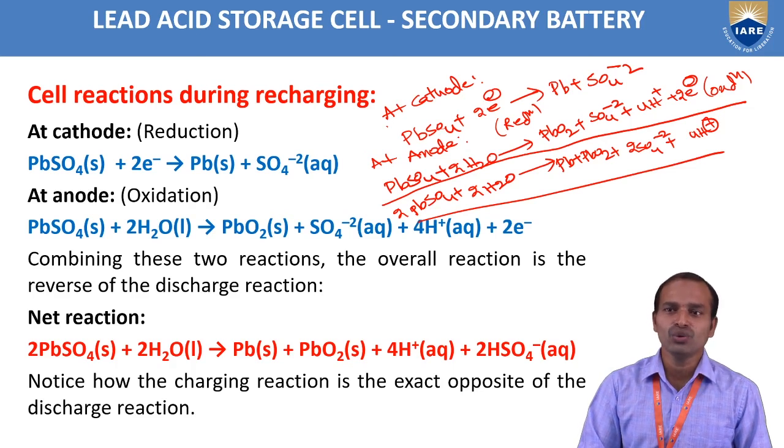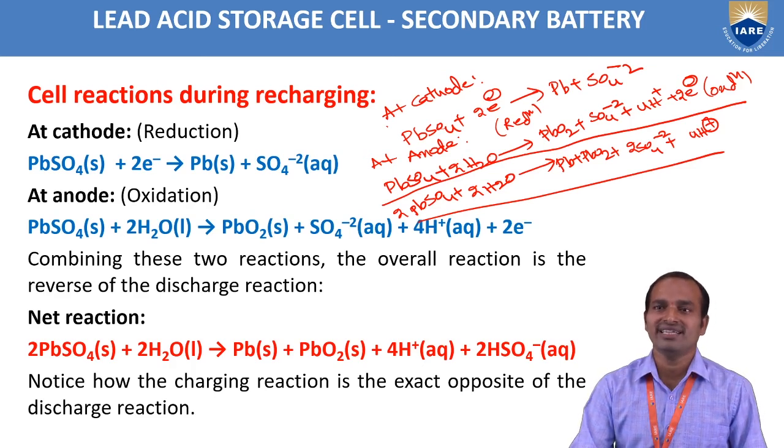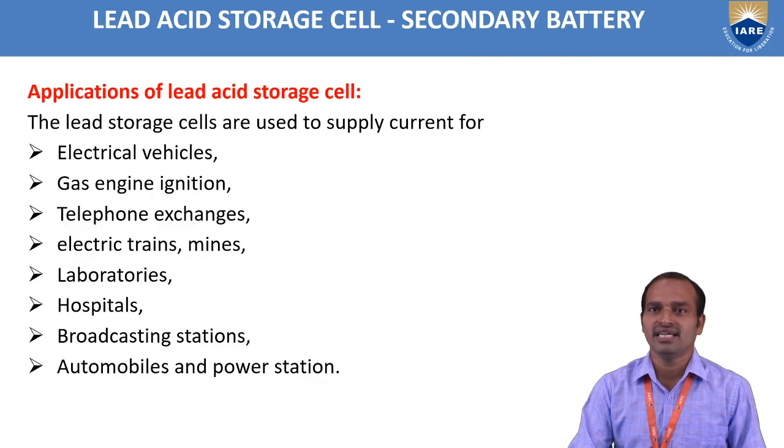Combining these two reactions at cathode and anode, the overall reaction is the reverse of the discharge reaction. The net reaction is 2PbSO4 plus 2H2O gives Pb plus PbO2 plus 2SO4 2- plus 4H+. So these are the discharging and charging reactions.